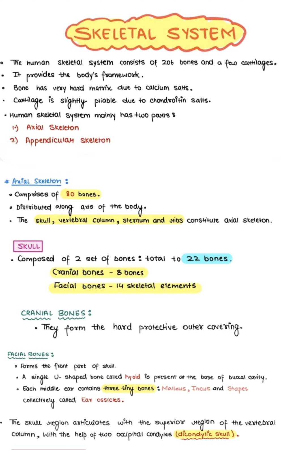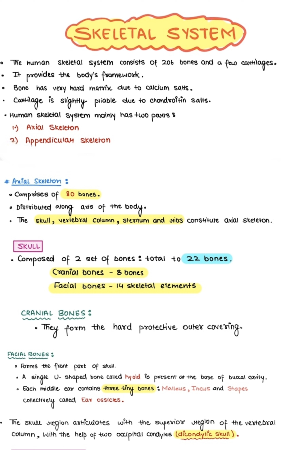Facial bones, 14: these form the front part of the skull. They include two lacrimal, two nasal, two zygomatic, two maxillary, one mandible, two inferior nasal conchae, one vomer, and two palatine bones. Hyoid bone, a single U-shaped bone located at the base of the buccal cavity. Note that older NCERT books associated this with the skull, but newer versions do not.